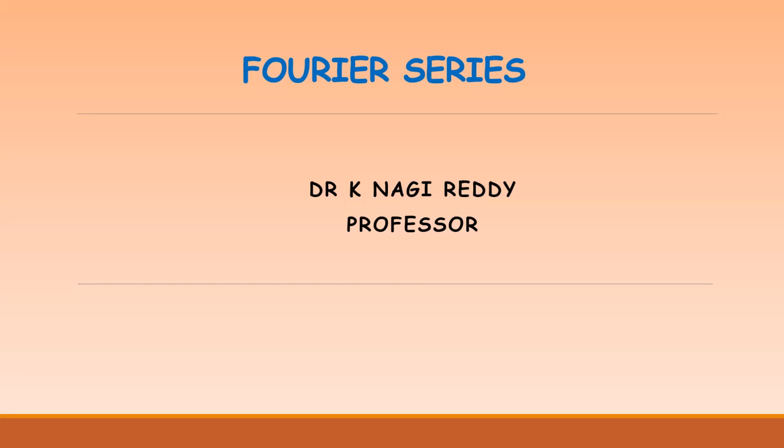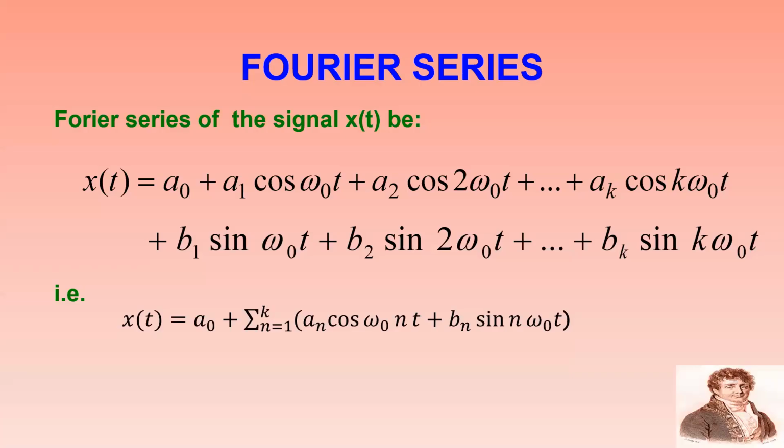Fourier is a mathematician who identified and tried to convert any type of signal into sinusoidal and cosinusoidal signals. Mostly for a periodic signal, Fourier series can be applied. So if the signal is a periodic signal, then we go for the Fourier series. So coming to the Fourier series, how is the series going to be?